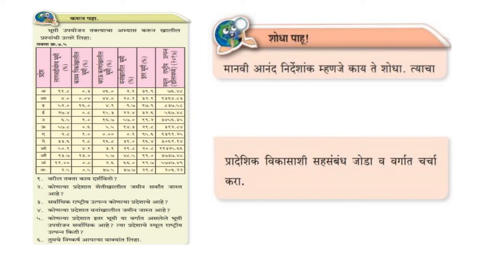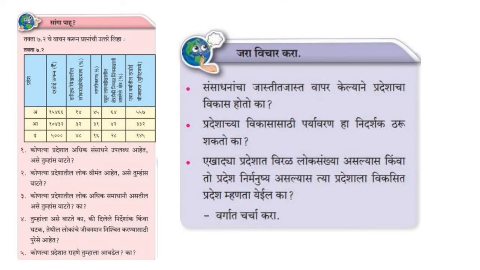Okay. So next is Shodha Pahu. So here, can you find out this? So in this, there is different information related to human happiness index. So even this has been deducted. Next is Sangha Pahu. So over here also there are different questions on Lok Sankhya. Even this is being deducted, which is the chart number 7.2.